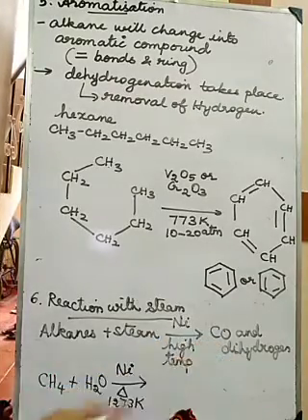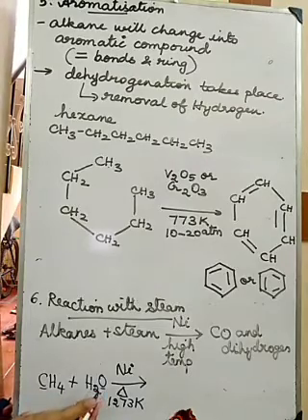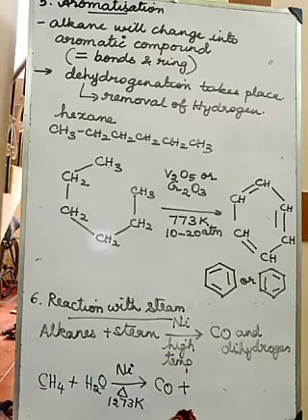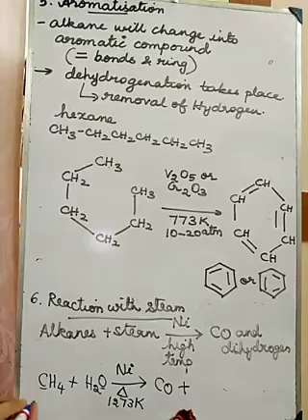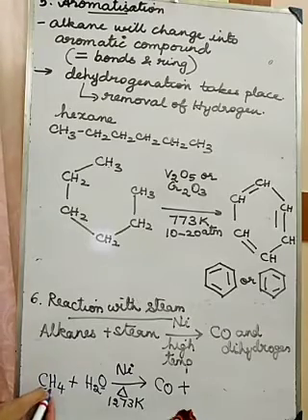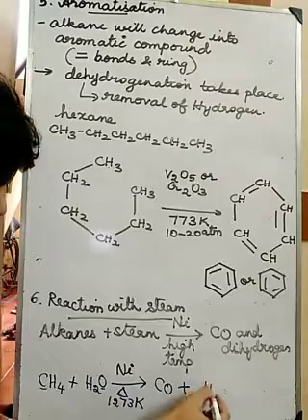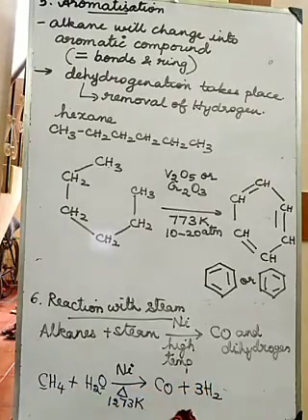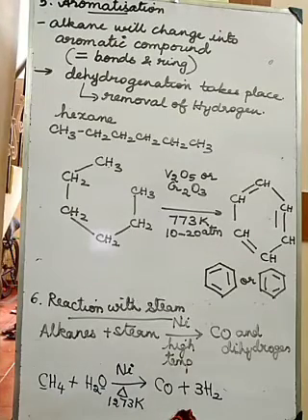We should get carbon monoxide, CO, from this one carbon and this one oxygen, and dihydrogen, which means two hydrogens, H2. Here there are 4 hydrogens and here 2 hydrogens, so 4 plus 2 makes 6 hydrogens. I can write it as 3H2.